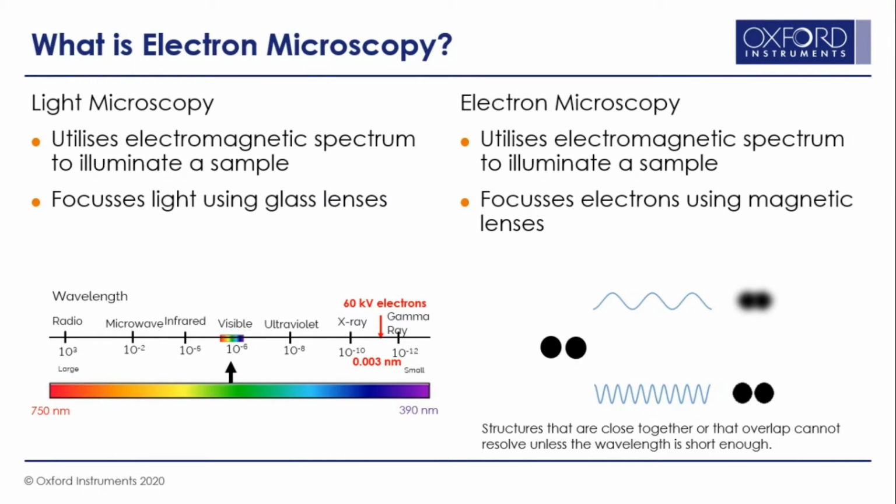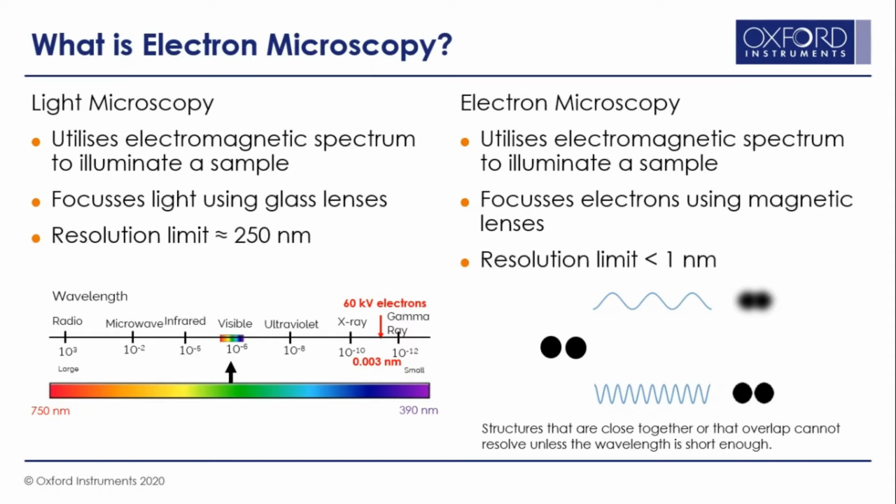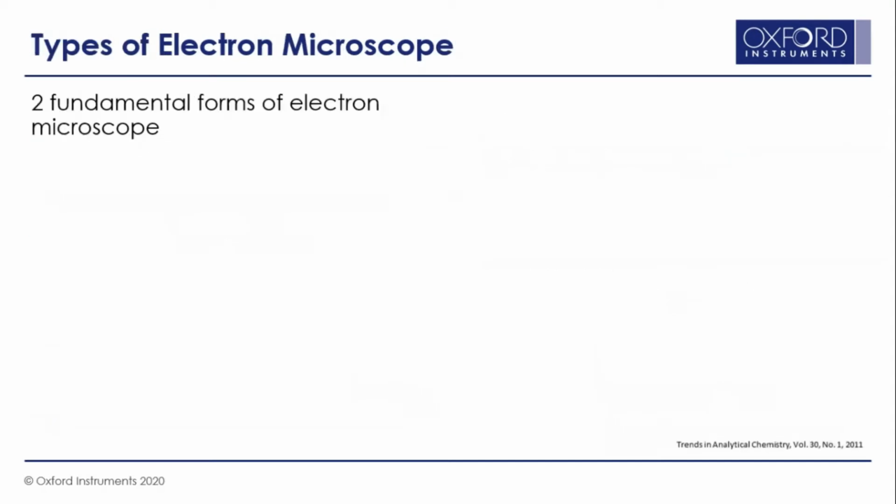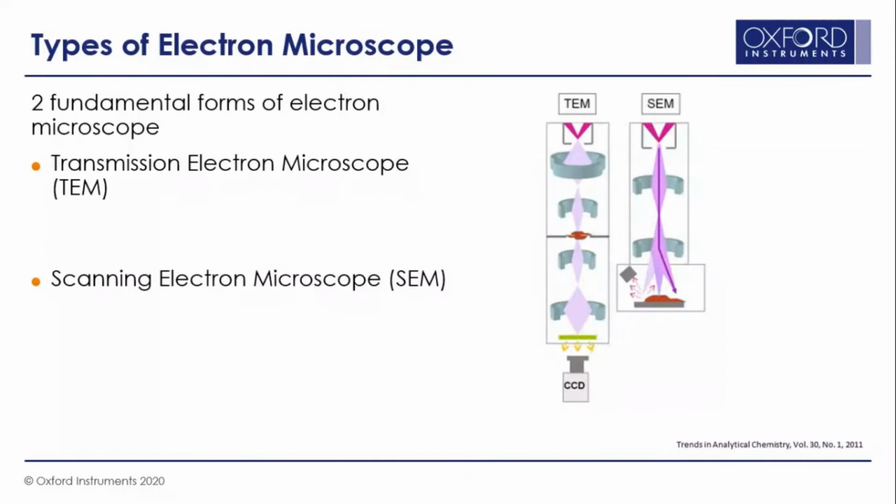Okay, so this results in light microscopy having a resolution limit close to about 250 nanometers, whereas if you use 60 kV as an accelerating voltage, you get a wavelength of 0.003 nanometers for the electron beam, and you can achieve a resolution limit of 1 nanometer on an electron microscope. Okay, and there are two forms of electron microscope.